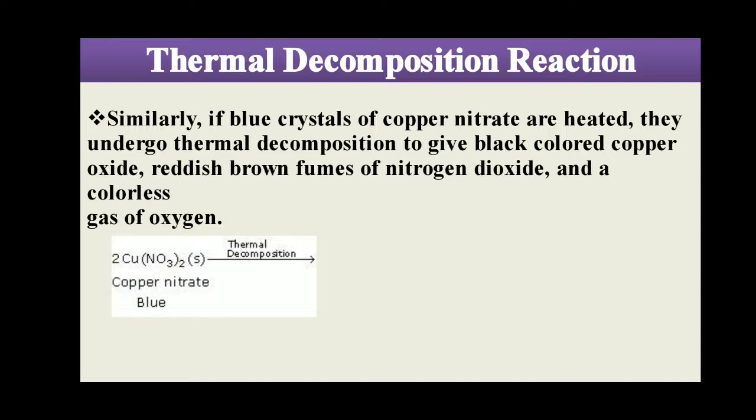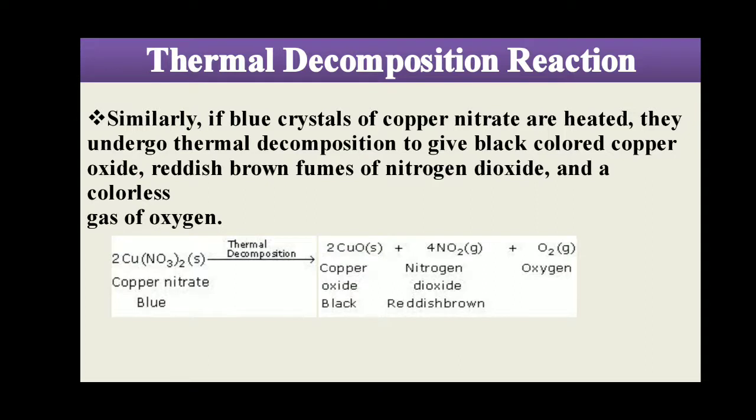2Cu(NO3)2, that is copper nitrate, blue in color and in solid form, undergoes the thermal decomposition reaction. It breaks down into 2CuO, that is copper oxide, black in color, and 4NO2, that is nitrogen dioxide, reddish brown, and oxygen gas, which is colorless. So this is the last example of thermal decomposition reaction.